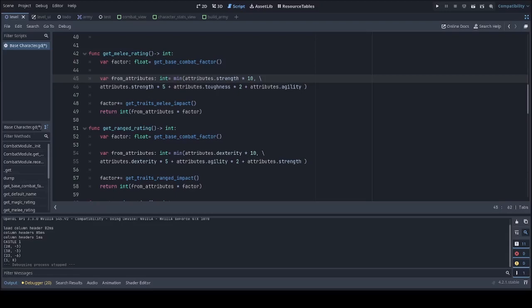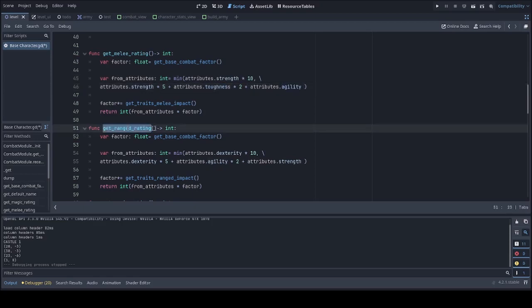This is how I determine the strengths of the soldiers, so the melee rating, for example. The strength puts a cap on the melee rating and is the main factor in the melee rating, but also toughness and agility will play a lesser role.